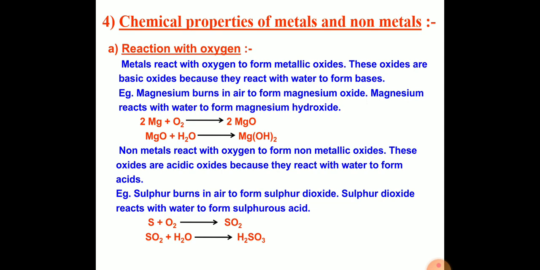But when we talk about non-metals, non-metals react with oxygen to form non-metallic oxides. Non-metallic oxides are acidic in nature. So they will turn blue litmus to red. Clear? I gave the example of sulfur.